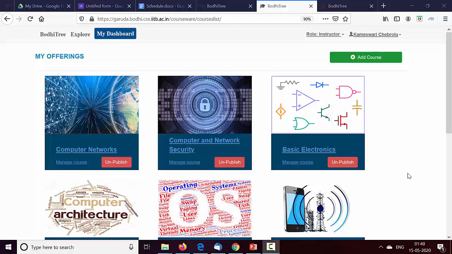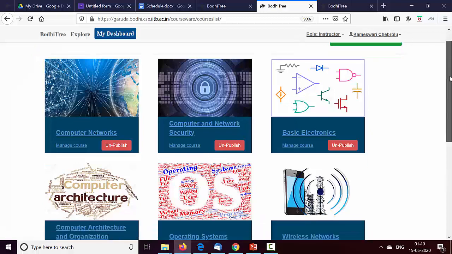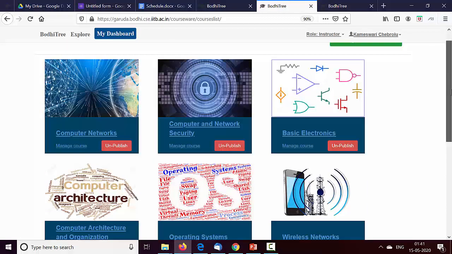Bodhi actually is a web-based interface, so you don't have to install anything. You just need to log in. Many of you have already logged in, but if your account were an instructor account, when you log in, you will see this where it specifies role as an instructor. That means you have an instructor account.